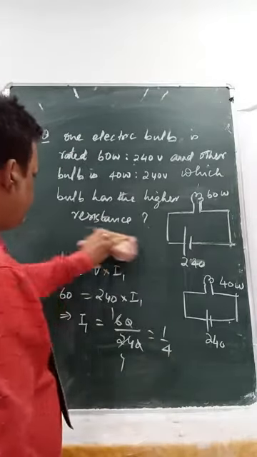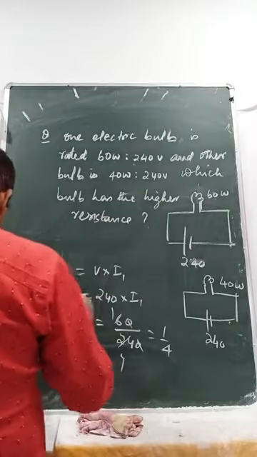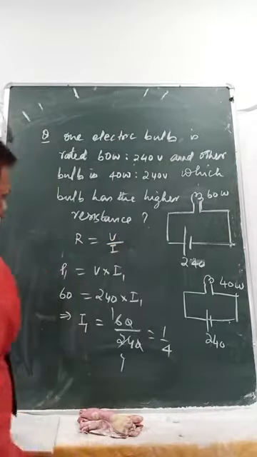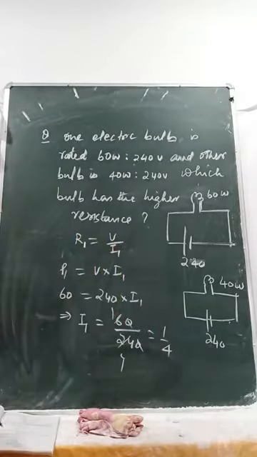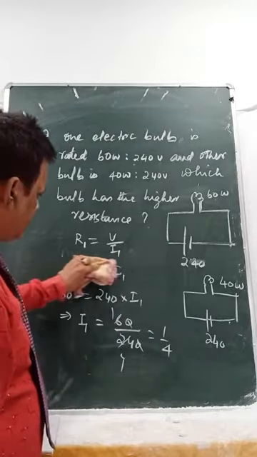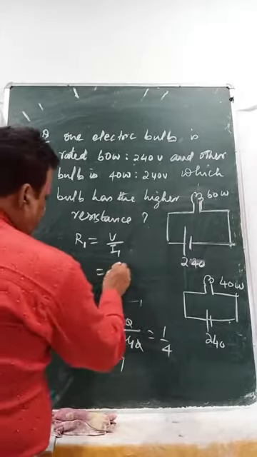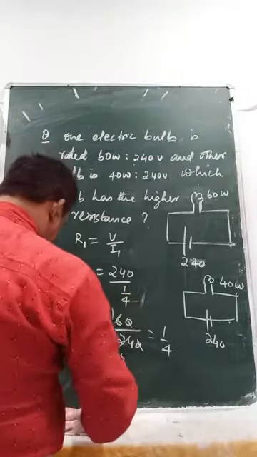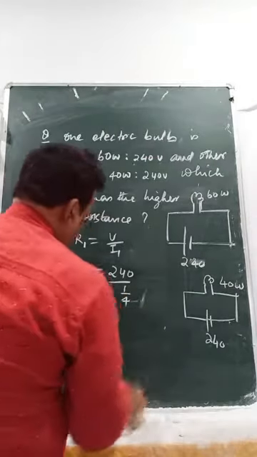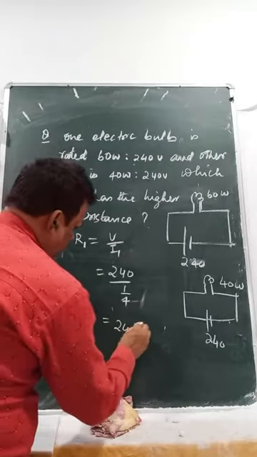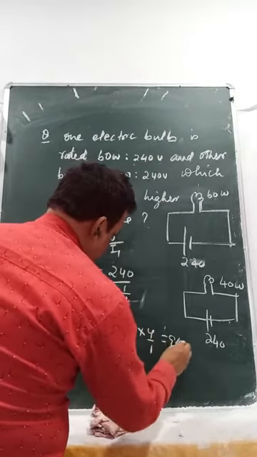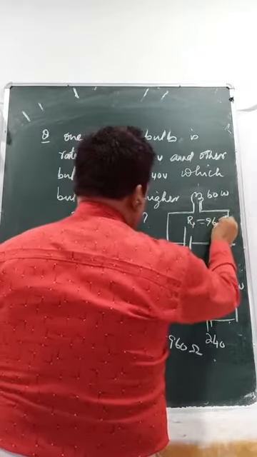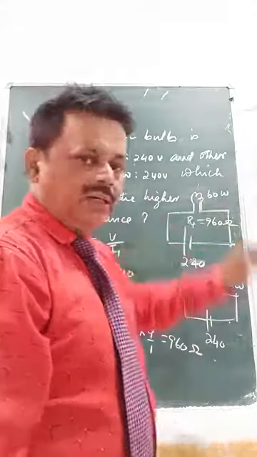And the formula also, R equals V by I. So R1 equals V by I1. V is 240, I1 is 1 by 4. That means how much is it? That is 240 into 4 by 1, 960 ohm. That means here is a resistance of 960 ohm.